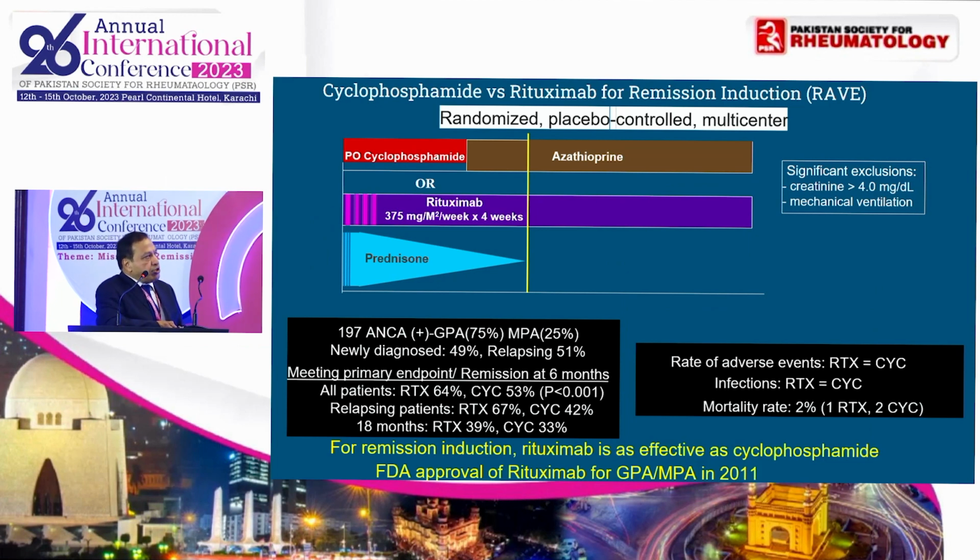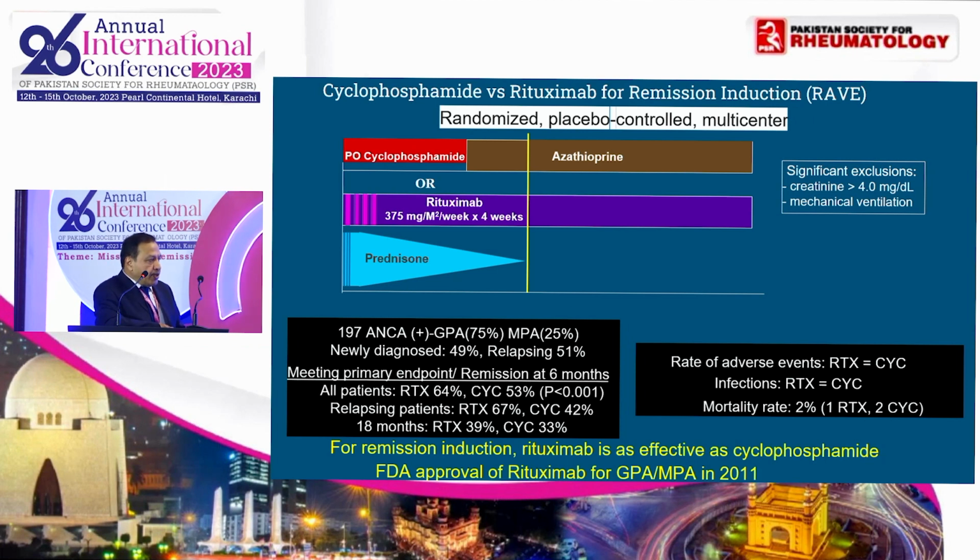The RAVE trial compared oral cyclophosphamide versus IV rituximab along with steroids. 197 patients were included in this trial. In the rituximab group, 64% of patients were able to achieve remission versus 53% in the cyclophosphamide group.